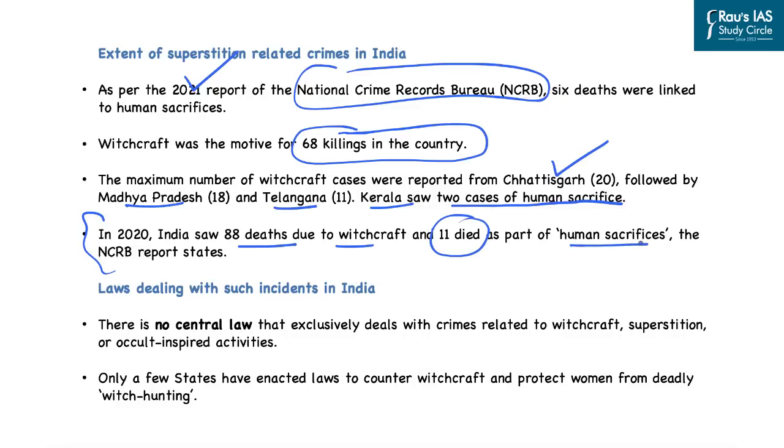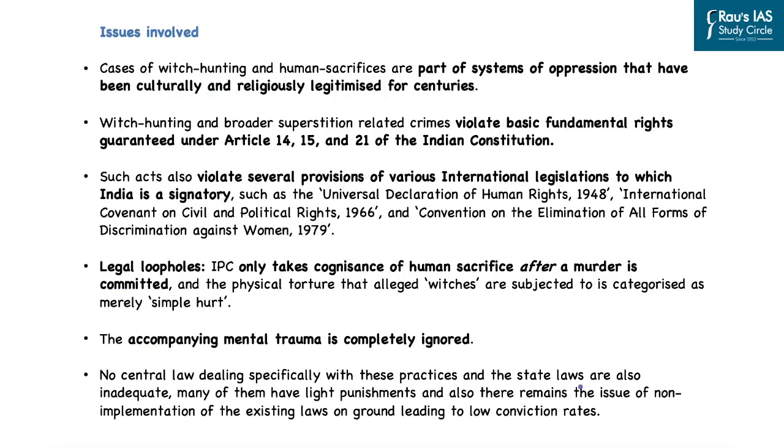Now, if you look at the laws which deal with such incidents in India, there is no central law that exclusively deals with crimes related to witchcraft, superstition, or occult-inspired activities. And only a few states have enacted laws to counter witchcraft and protect women from deadly witch hunting. Some of the states like Bihar, Madhya Pradesh, Chhattisgarh, have come up with a law against such kinds of witchcraft-related crimes. However, these laws themselves are also very weak in handling these issues. So in this context, let us look at what are the issues that are involved in such kinds of crimes and to what extent we need to curb these issues associated with superstition.